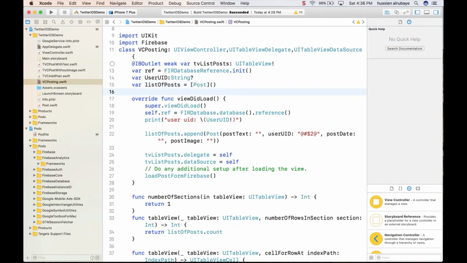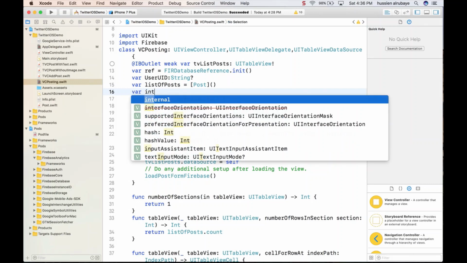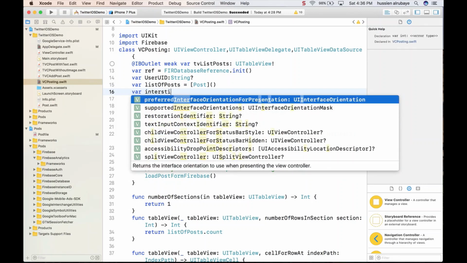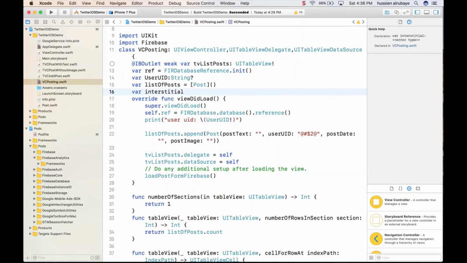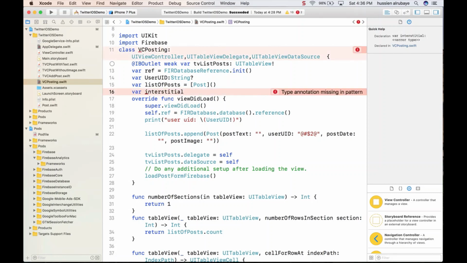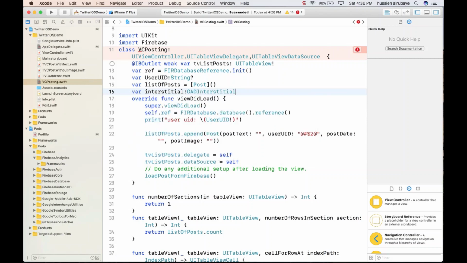I name it var, name it interstitial, and this one will be equal to GAD interstitial, this type of ad. Make sure that any variable I need to initialize.